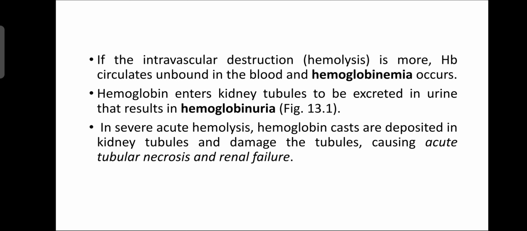When hemoglobin enters the kidney tubules and is excreted in the urine, that is known as hemoglobinuria. In severe acute hemolysis, hemoglobin casts are deposited in the kidney tubules and damage the tubules, producing acute tubular necrosis and renal failure.